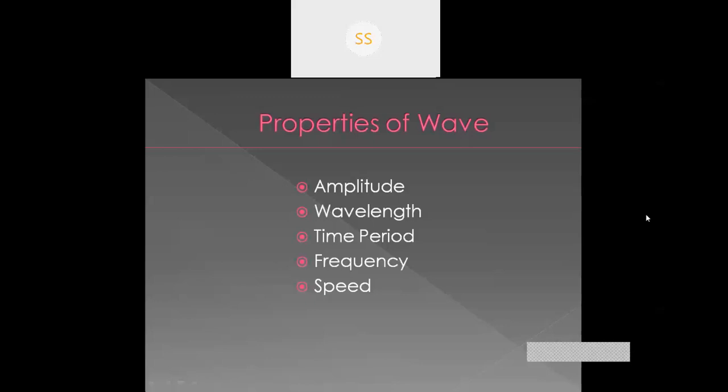Speed is the speed of the wave, which is defined as the wavelength divided by time period. Again, time period and frequency are correlated, since frequency is the total number of vibration in 1 second, and time period is the time taken during one vibration.